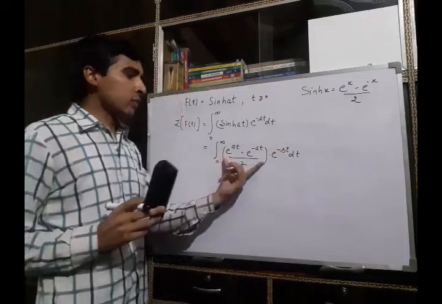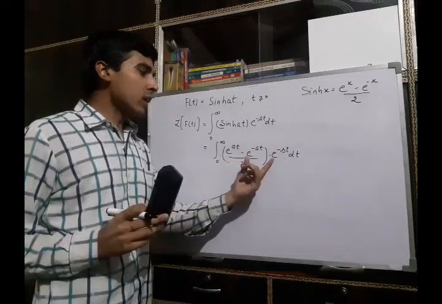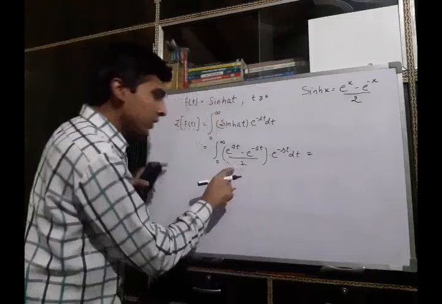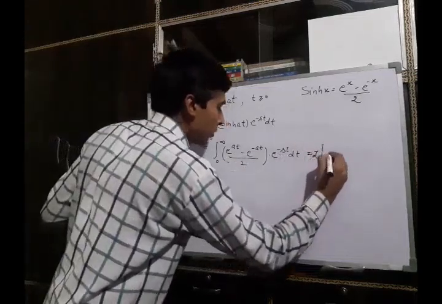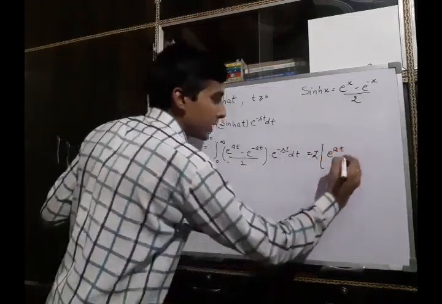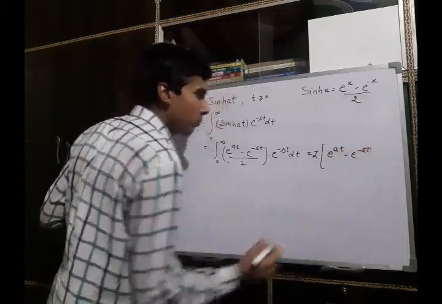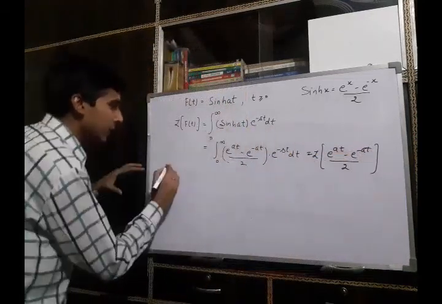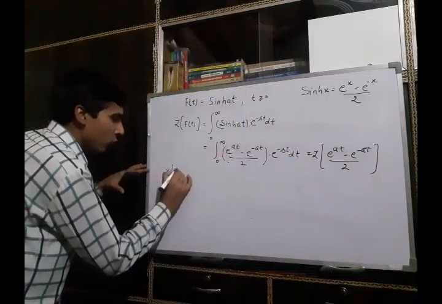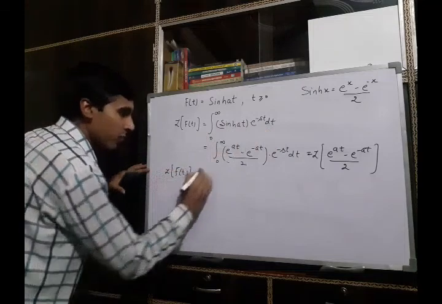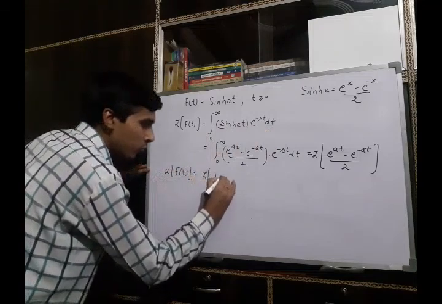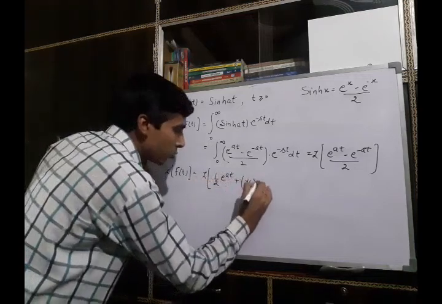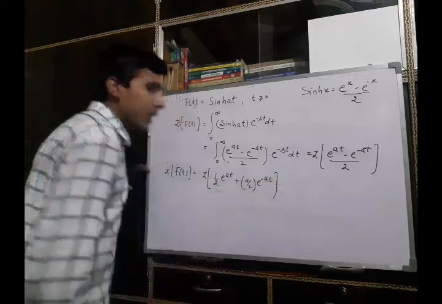If you consider this as a function multiplied with another function e raised to power minus st, this is nothing but the Laplace transform of the function (e raised to power at minus e raised to power minus at) upon 2, and it can be rewritten as Laplace of f of t as Laplace of 1 by 2 e raised to power at minus 1 by 2 e raised to power minus at.